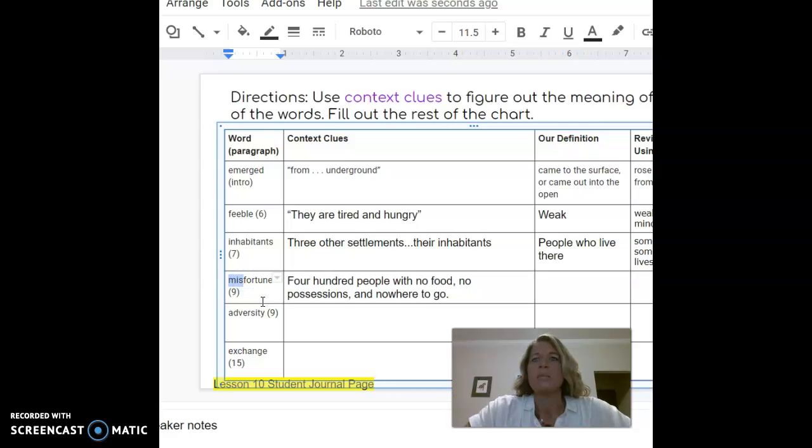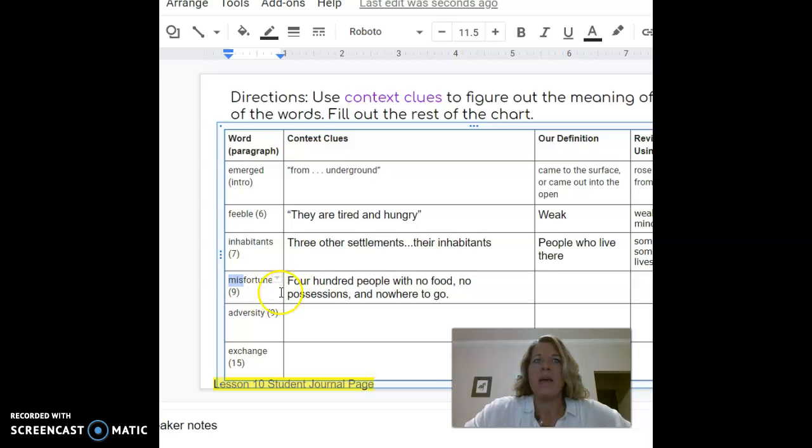Prefix miss, means like misspell, to spell something wrong. So that prefix miss has that connotation or that meaning of not doing what it should be doing, or to not be good, incorrect, not a positive thing. Fortune is like a good thing. It's a good thing that happens. Like a fortune, it could be a lot of money, or I'm fortunate, I'm lucky that that happened to me. So a misfortune is something that's not lucky or not good or we're not happy about.